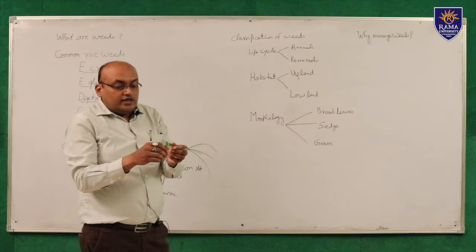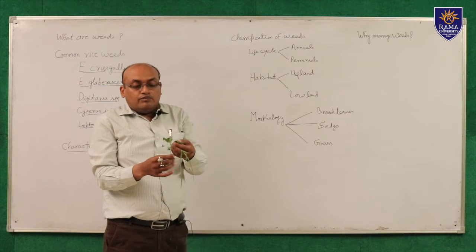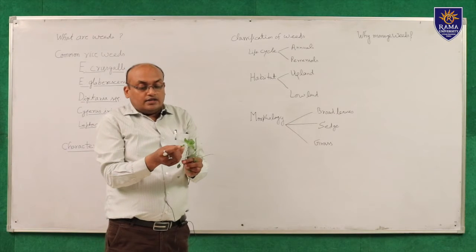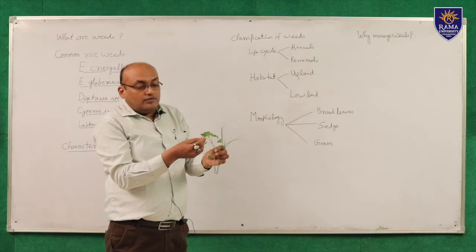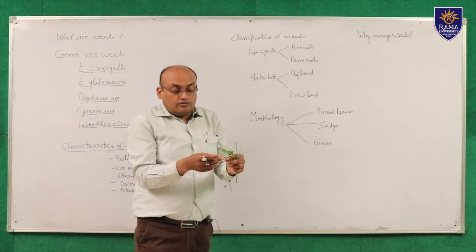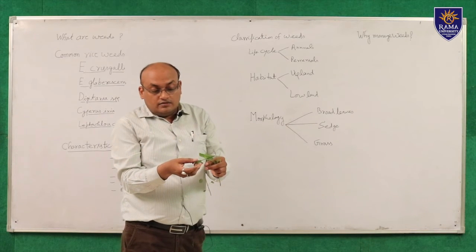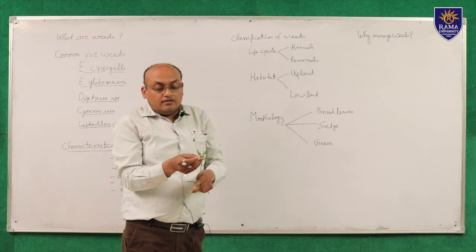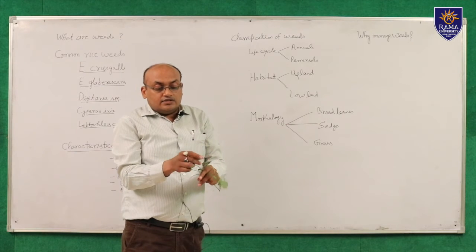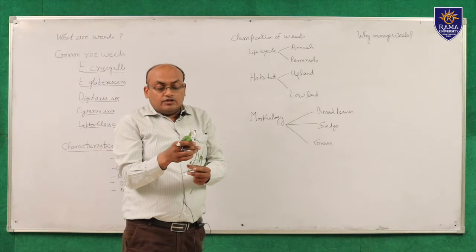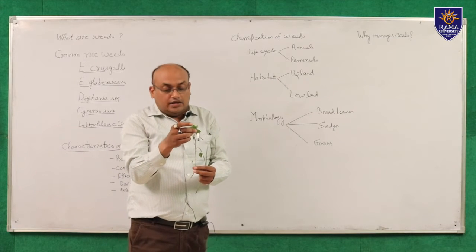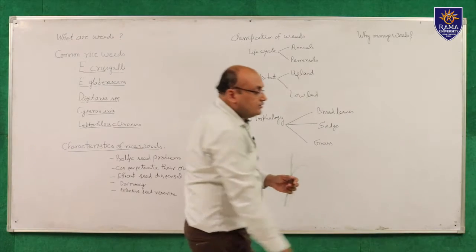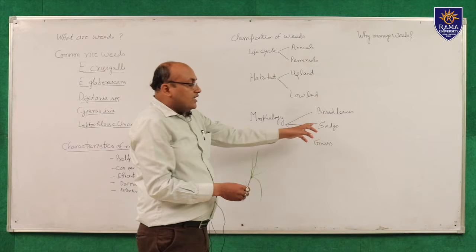Students, here you can see an example of broadleaf weeds. The leaves of these weeds are broad and flat. This is a broadleaf weed, which is more common in the transplanting condition of paddy. Another example is sedges.